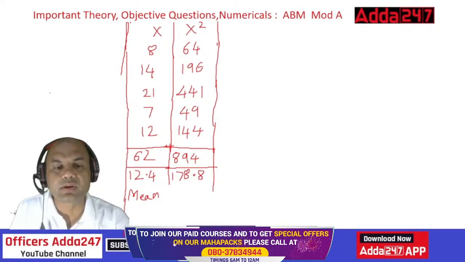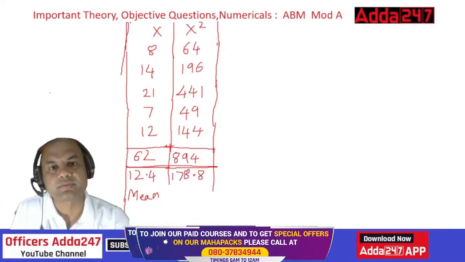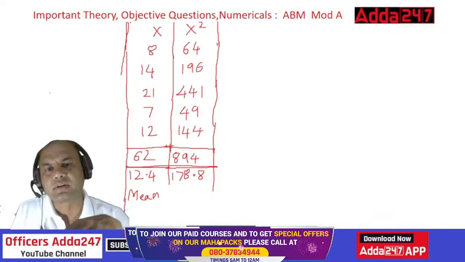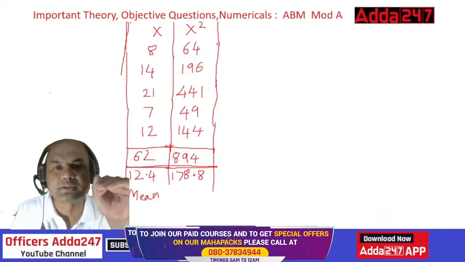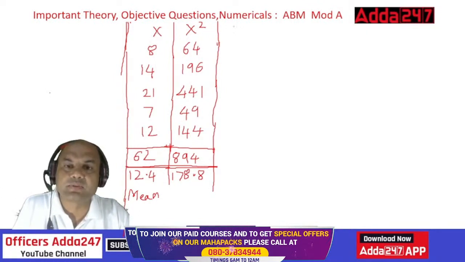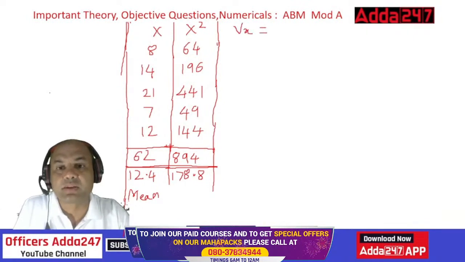Everything over here given is average. This is the average for x. This is the average for x square. Now, why did we find this out? What is the purpose of this? Here, what were we told to find out? Variance. So variance of x. Variance of x is equal to, now look at the formula, summation x square upon n minus x bar square.